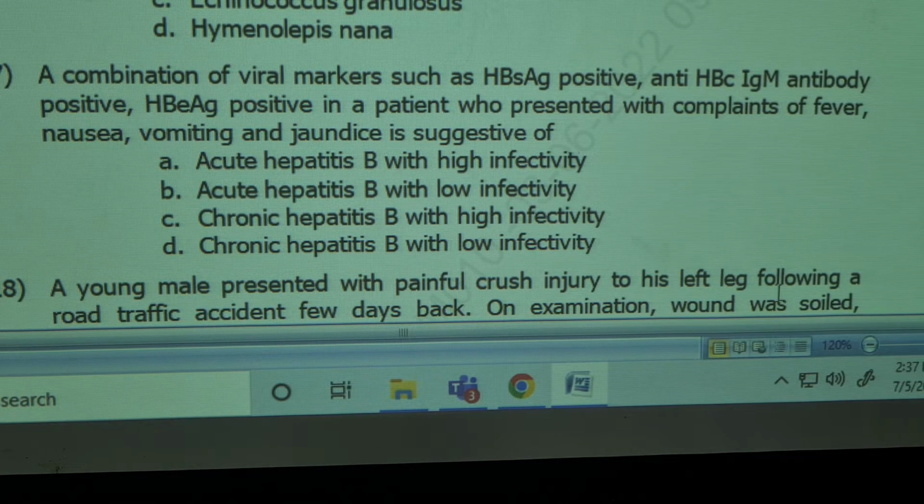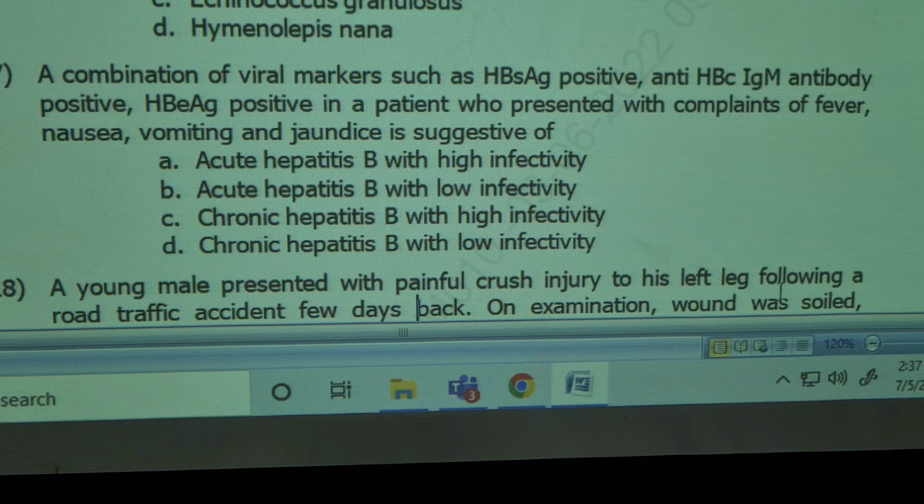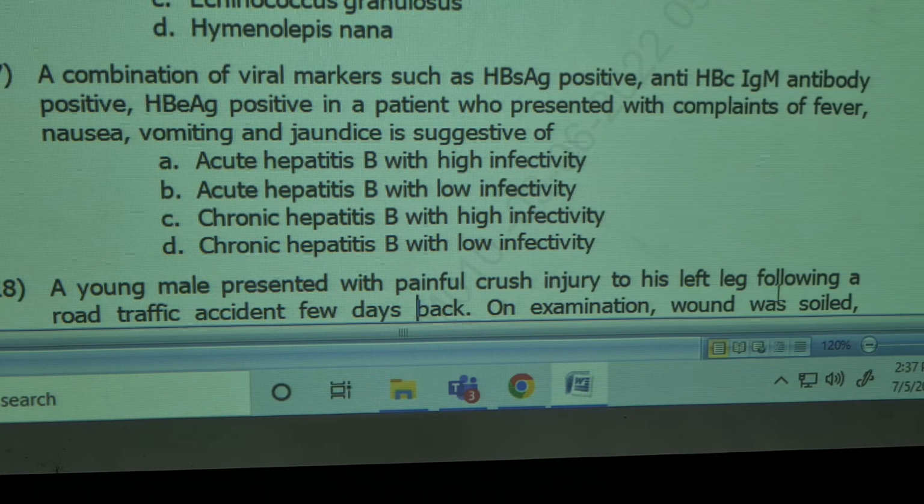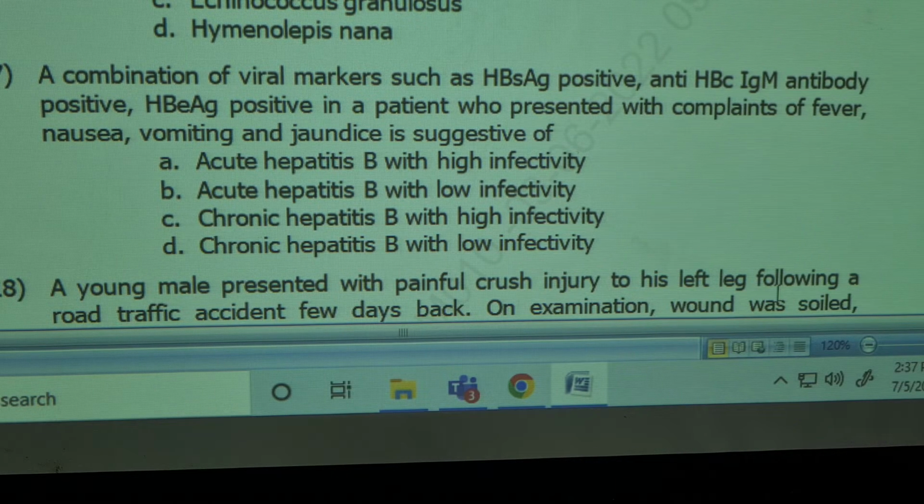Rat tapeworm is Hymenolepis nana. Dwarf tapeworm is Hymenolepis diminuta. Okay, will you repeat with me? Beef tapeworm is Taenia saginata. Pork tapeworm is Taenia solium. Dog tapeworm is Echinococcus granulosus. Fish tapeworm is Diphyllobothrium latum.